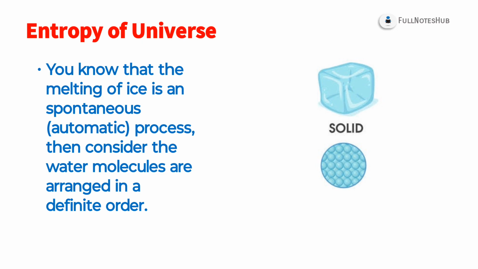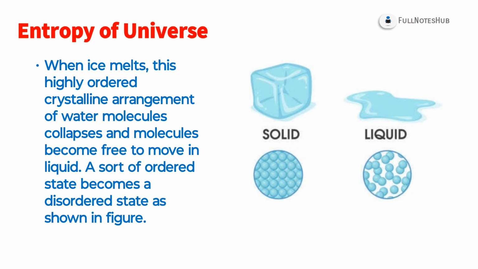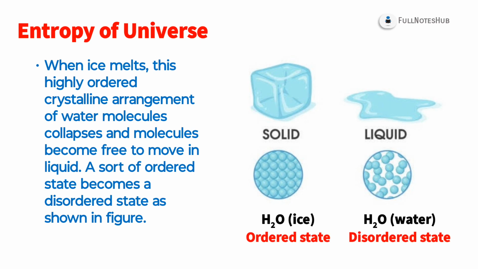Consider that the molecules of ice are arranged in a definite order. Since the ice has not melted yet, the ice molecules are in an ordered state. When ice melts, this highly ordered crystalline arrangement of water molecules collapses and molecules become free to move in a liquid. An ordered state becomes a disordered state, as shown in the figure.